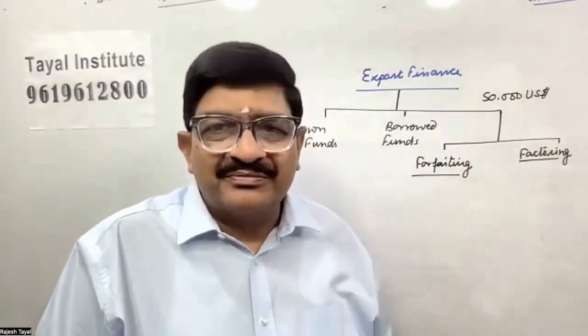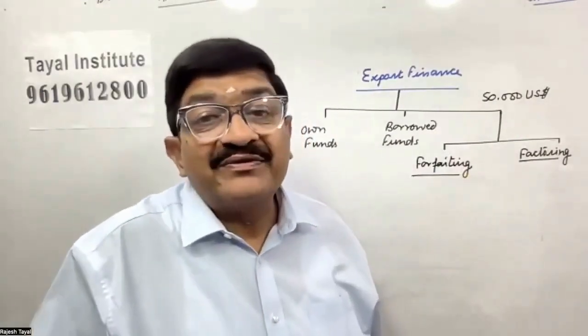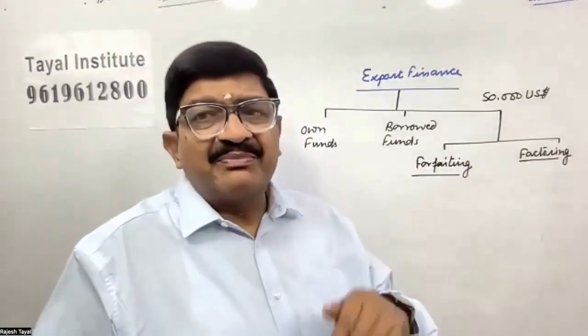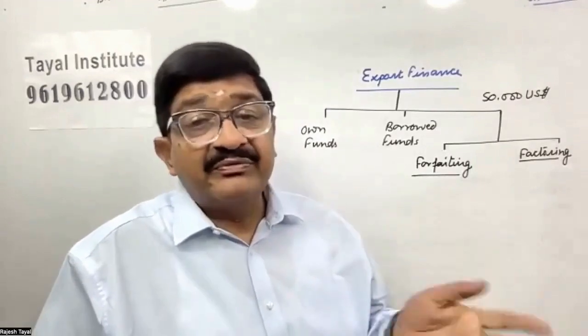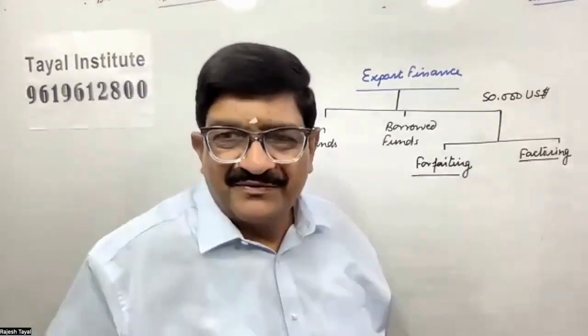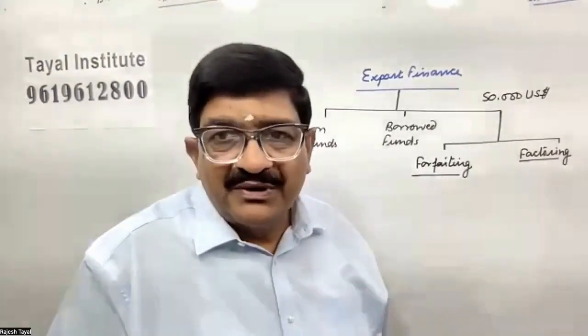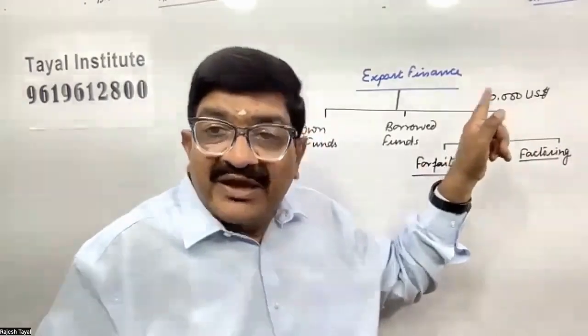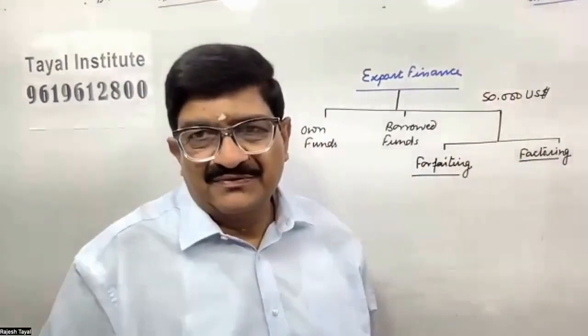Invoice is raised. When is the payment likely to be received? Maybe you have received some part in advance, some part is remaining within 9 months' time. You are required to get the balance. Okay, all that is possible. But these are two finance schemes against an export invoice.